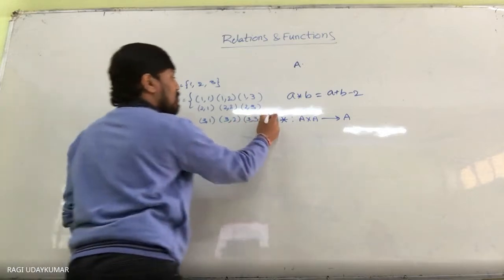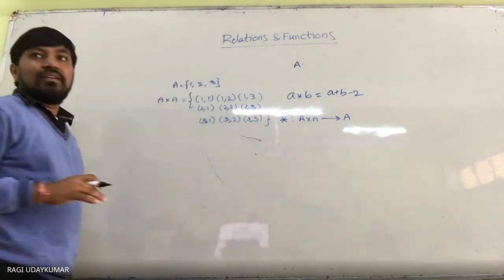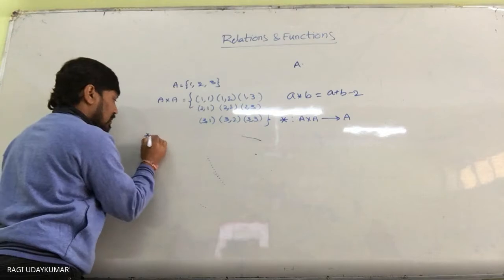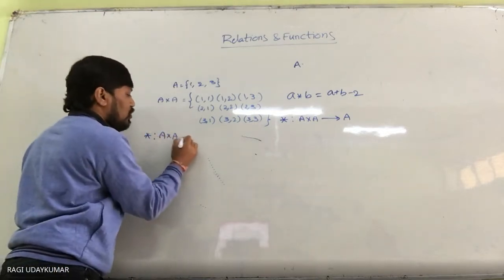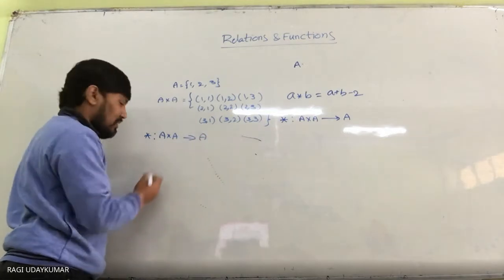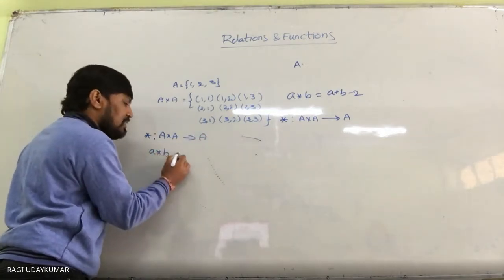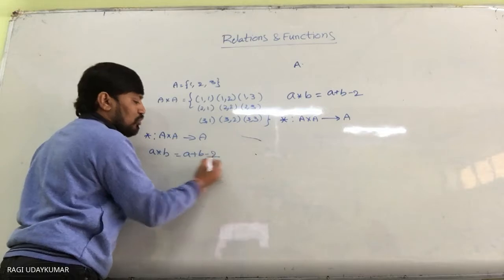So these are the ordered pairs. Now a star means one binary operation is defined from A cross A to A in such a way that A star B is equal to A plus B minus 2.